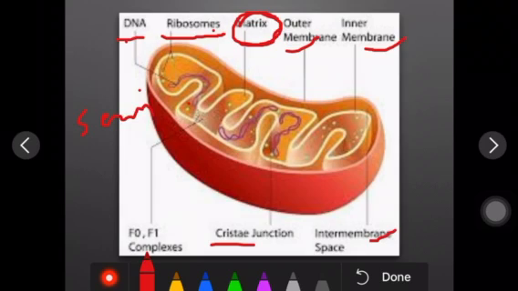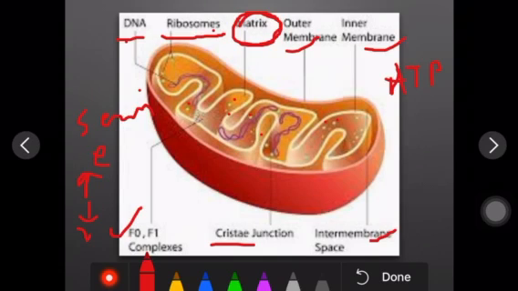You will see these yellow structures on the cristae, finger-like projections. These are called F0 and F1 complexes. They are the particles which generate the energy molecule, and that energy molecule is called ATP. So mitochondria give you energy, right? And it participates in respiration.